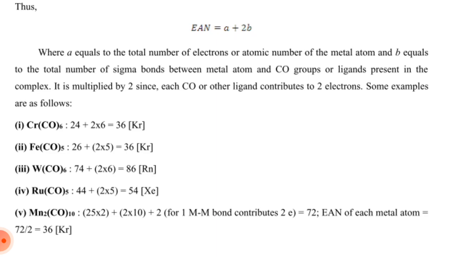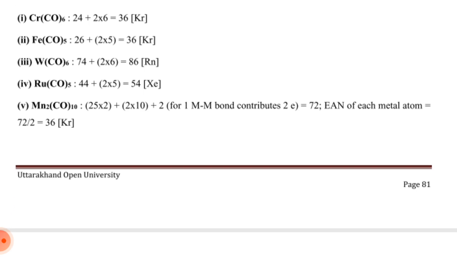It is multiplied by 2 since each carbon monoxide or other ligand contributes 2 electrons. Some examples are as follows. Chromium hexacarbonyl: EAN value is 24 plus 2 multiplied by 6, which is 36, krypton, having atomic number 36. The EAN of chromium hexacarbonyl is also 36.